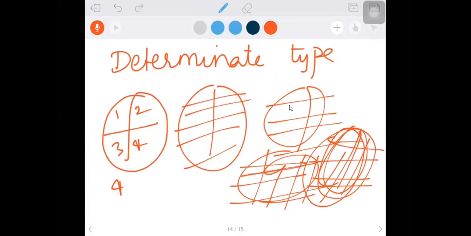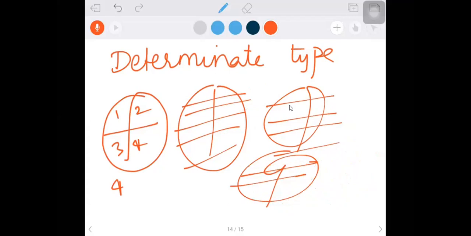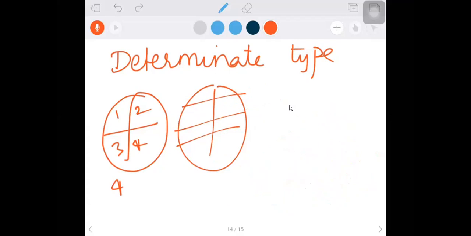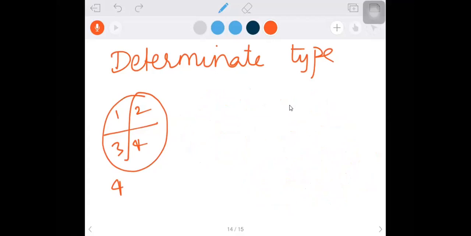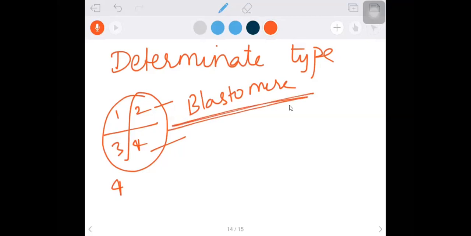Otherwise, if only division occurs during embryonic development, we'll find a group of cells in the end. But it should not happen like that. They should decide. When they decide, we call these particular cells blastomeres. You remember that? That will help us to define blastomeres. These blastomeres, 1, 2, 3, 4. How many blastomeres are present? 4.